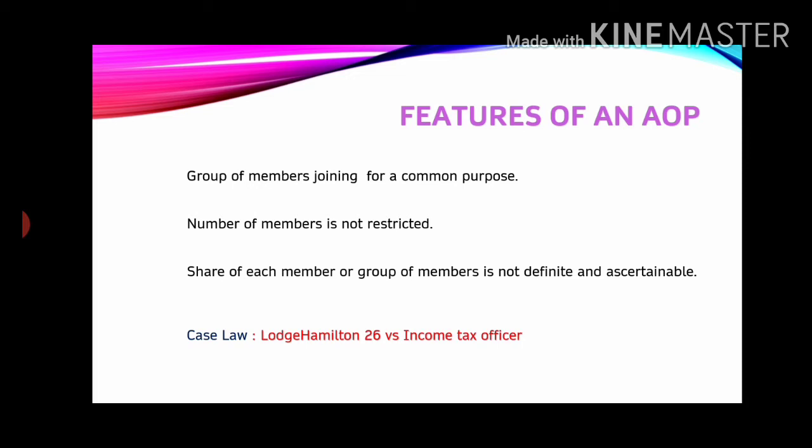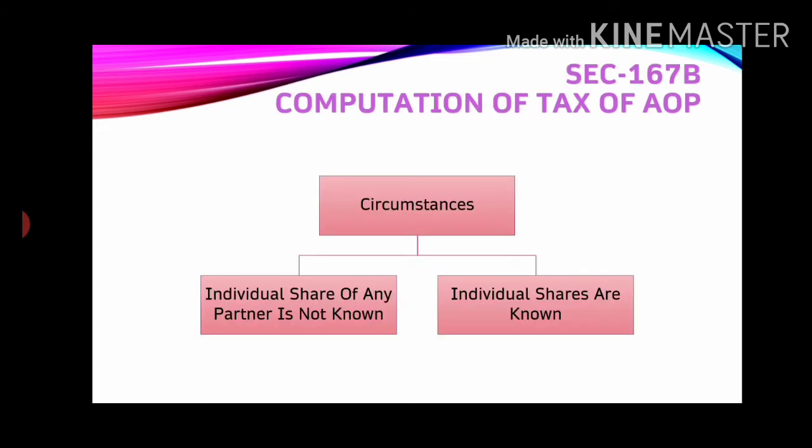And there comes the case law called Lodge Hamilton versus Income Tax Officer, where the government felt that people with the highest slab income started a number of associations by diverting their personal income to associations of persons. So the government wanted to put an end to it, and so section 167B was introduced. It clearly mentions two circumstances: that the individual share of any partner is not known, and that their share percentages are known.